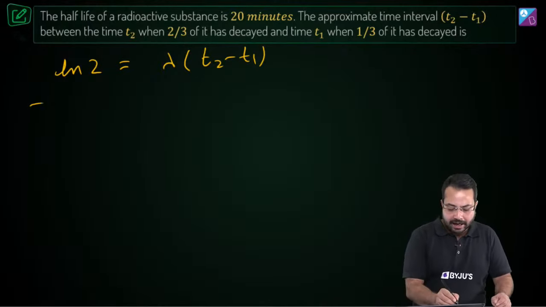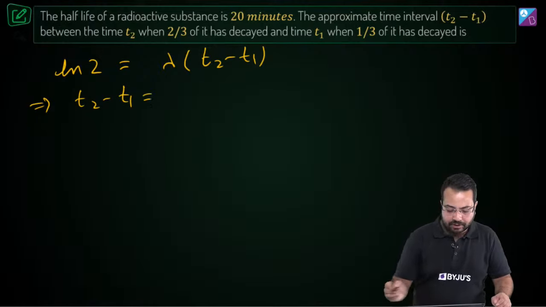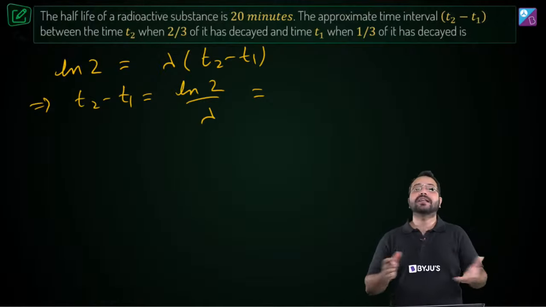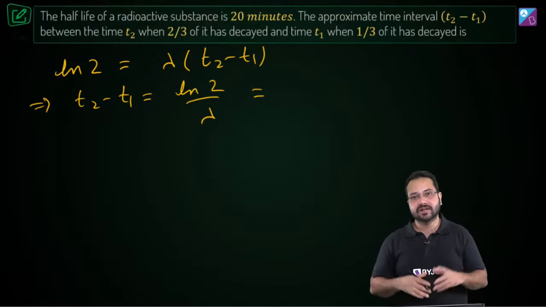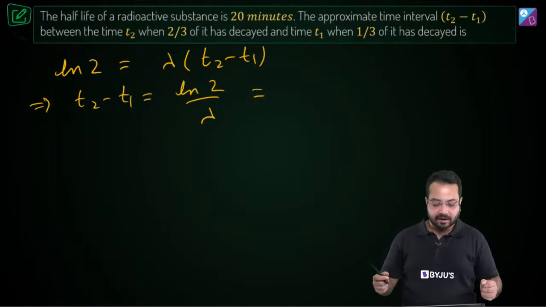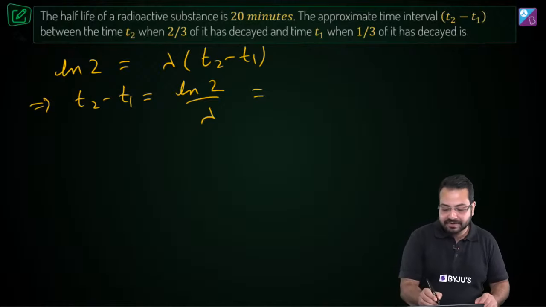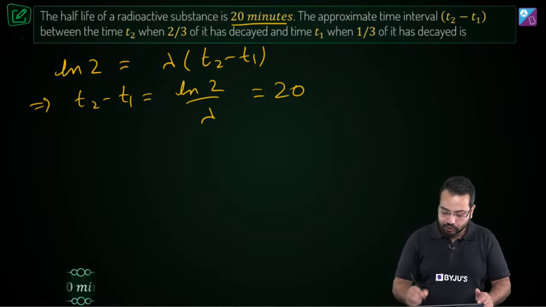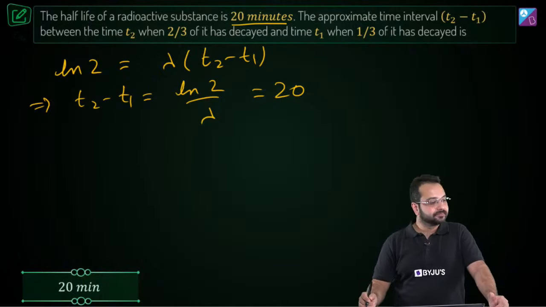Perfect. We had to calculate T2 minus T1, so T2 minus T1 equals ln2 divided by lambda. Can you recall what ln2 divided by lambda is? That is the half-life. That's the relationship between lambda and half-life. The half-life is given to us as 20 minutes. So T2 minus T1 is going to be 20 minutes. Is that correct?